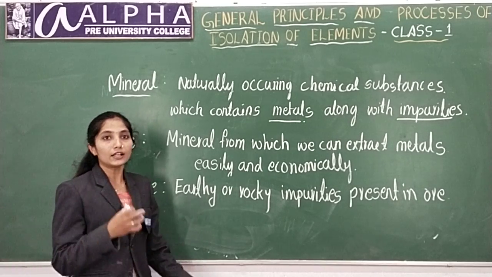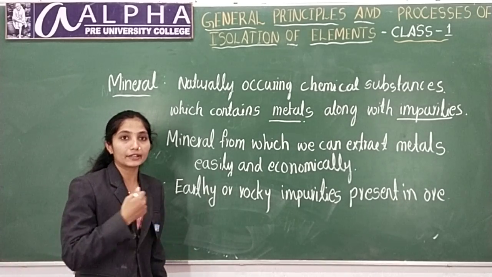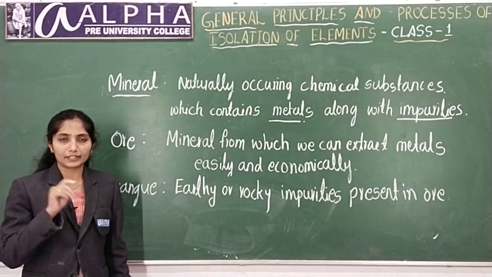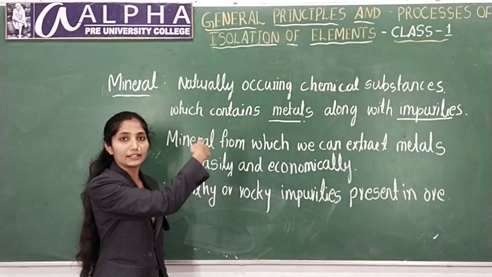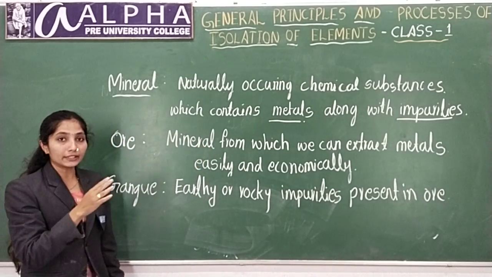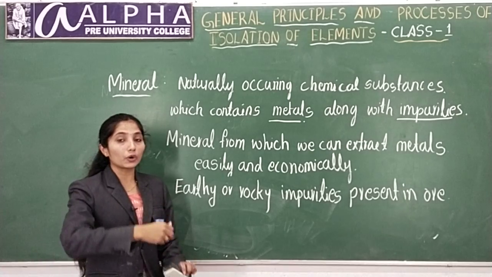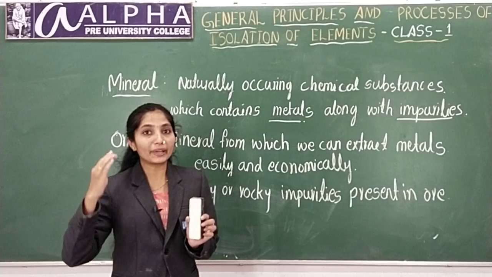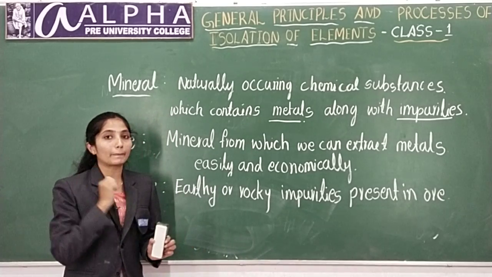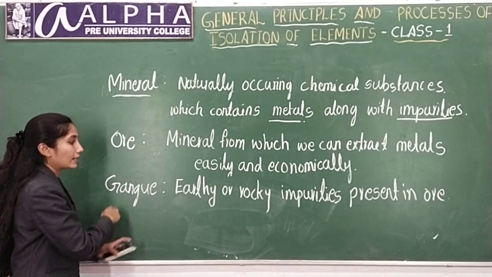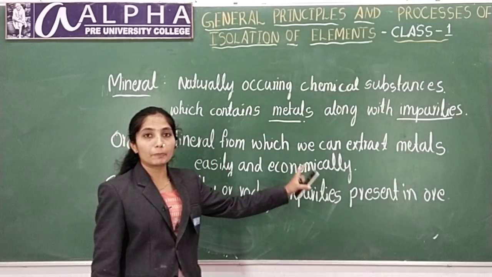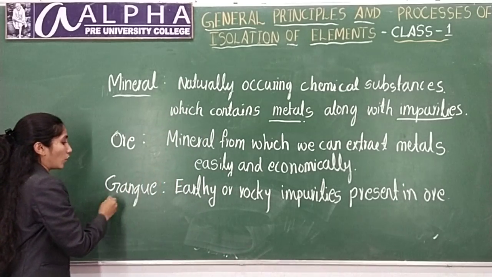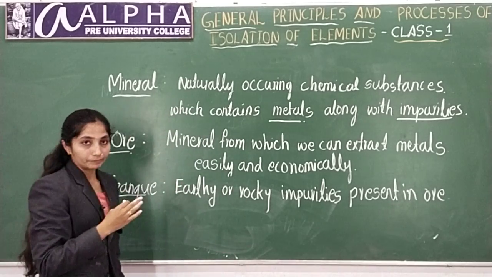If I refer to mineral, that means it contains all impurities, and it also contains metal, but I am not going to consider the percentage of metal in the mineral. Ore is a mineral from which you are going to extract metal in an easy and economical way. It should not be costlier. Next is gangue. Gangue is earthy or rocky impurity present in ore. These are three important definitions which you should know.